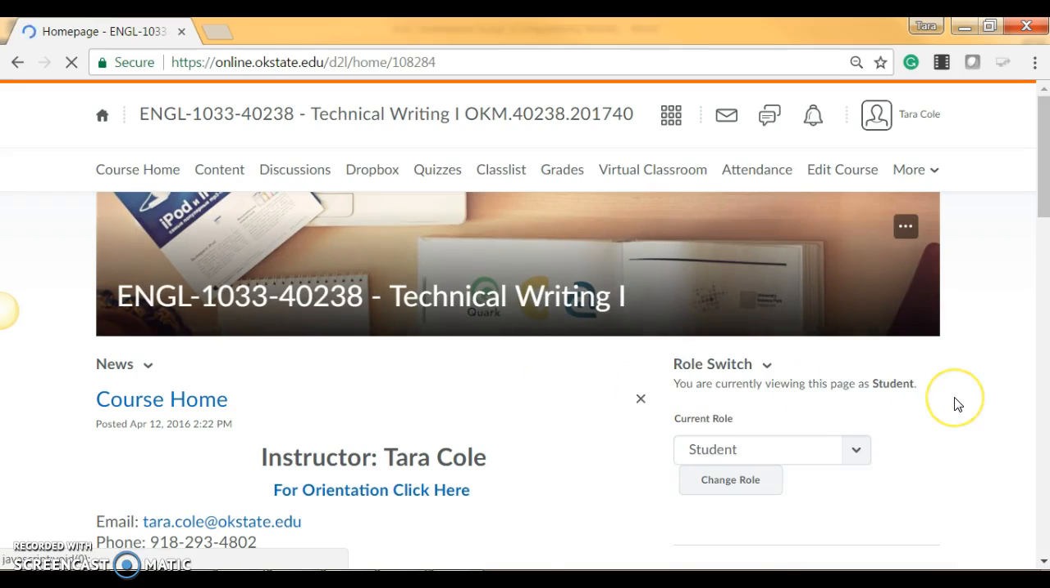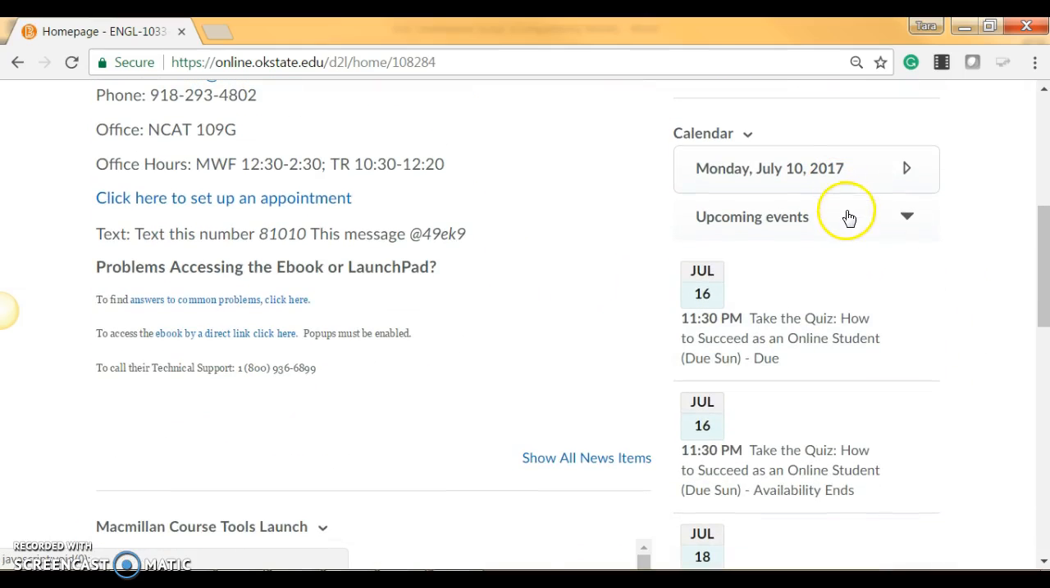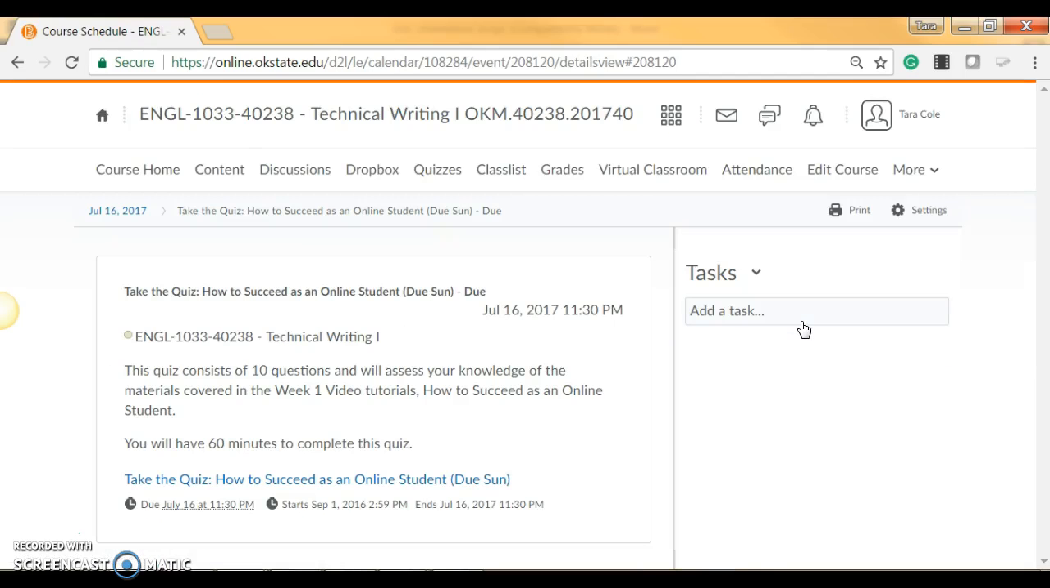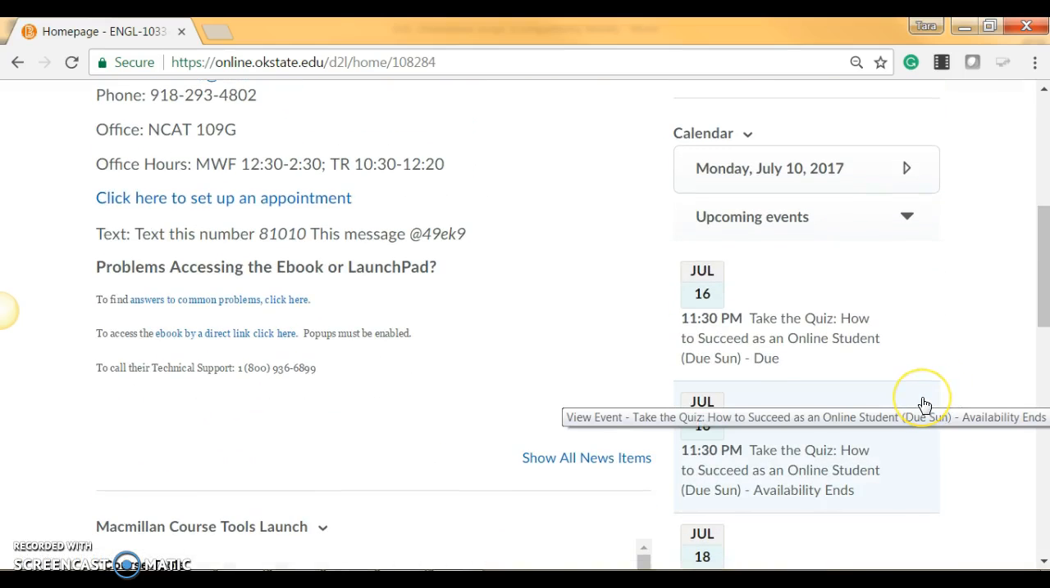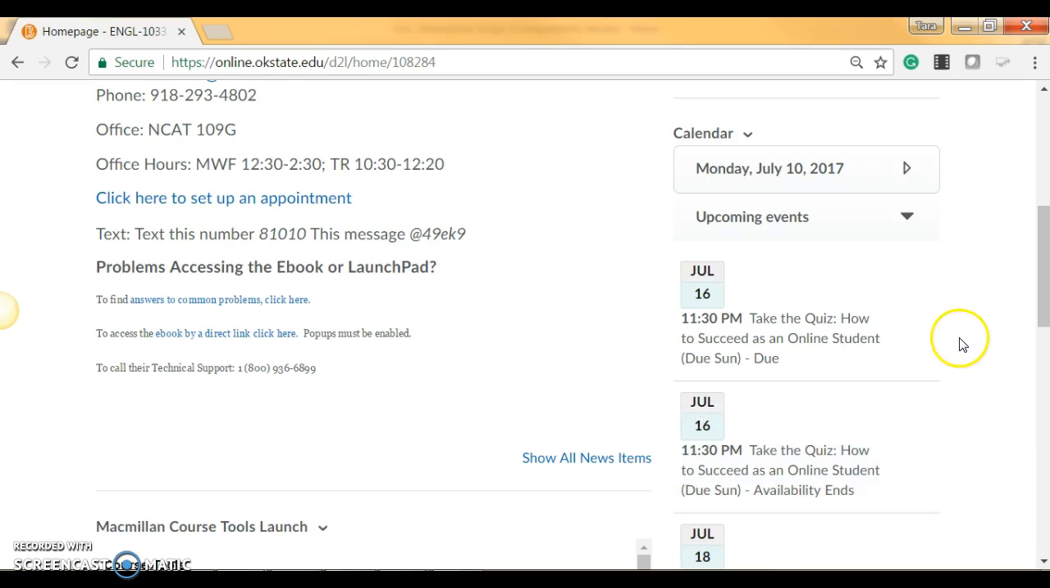Down the side of our home page is the calendar. Here you'll find what assignments are coming up next in the course, and you can even click here to view the assignments and turn them in. Your Dropbox assignments and the quizzes will be found here. However, the discussion board due dates are found on the content and discussion pages.